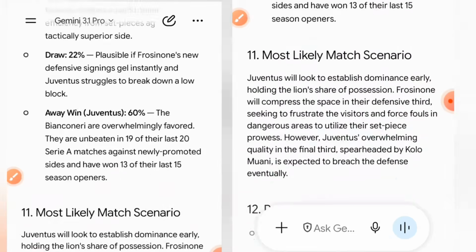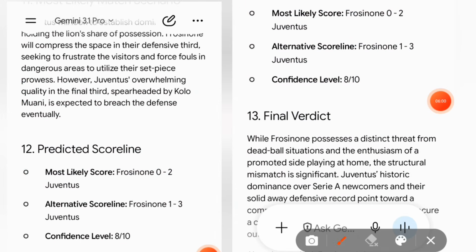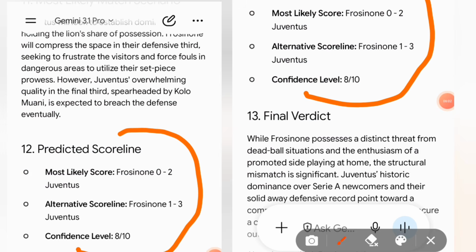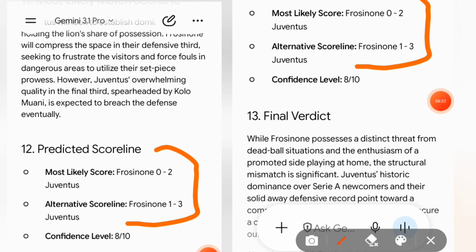But looking into the predicted scoreline, the most likely score for this match is 0-2, and the alternative scoreline is actually Frosinone, Juventus to win by 3 goals to 1. But my own final prediction on this is Frosinone under 2.5 goals. That is the home team not to score more than 2 goals.